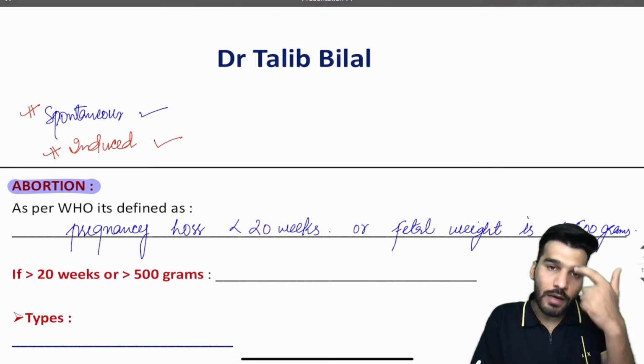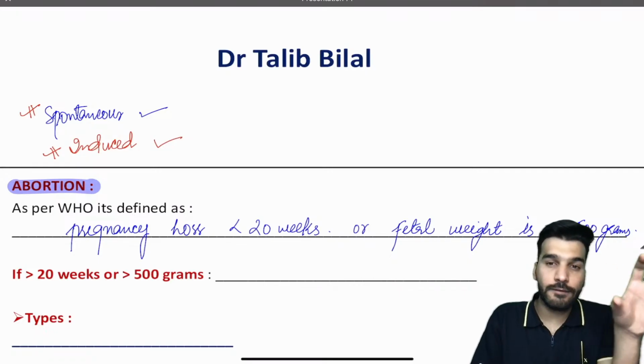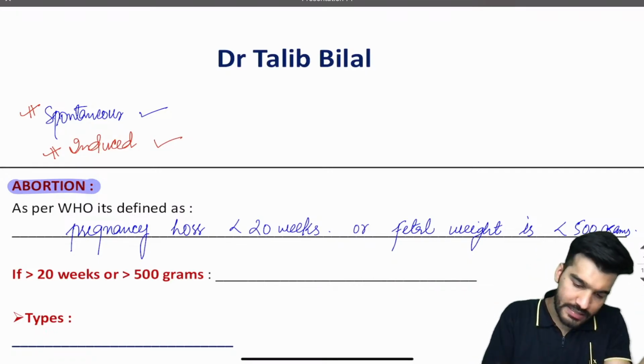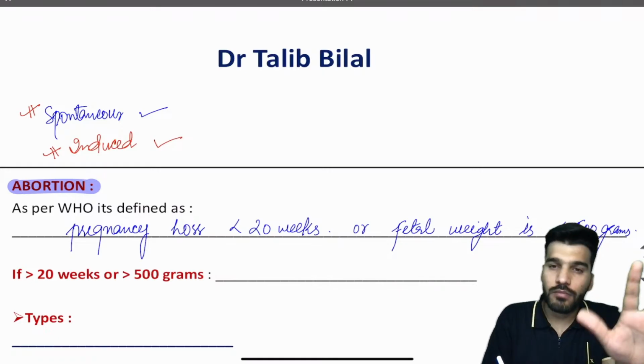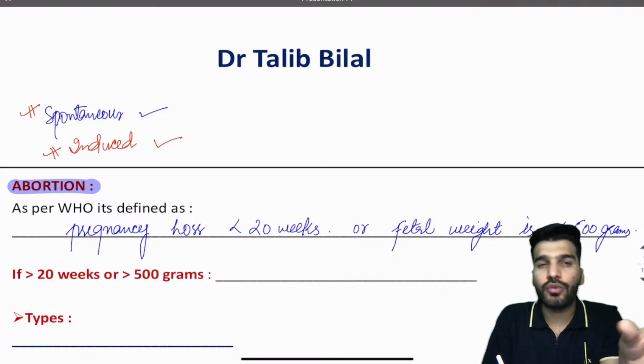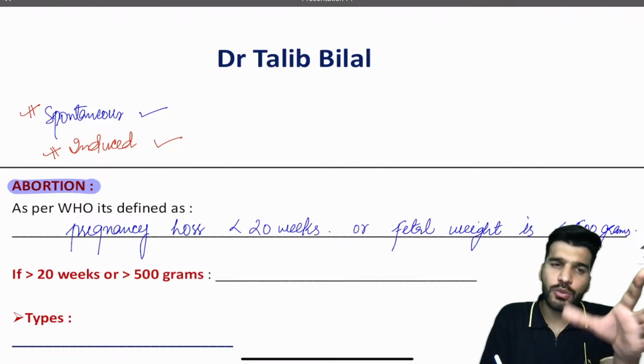Clear to everyone? Around 20 weeks of pregnancy, the weight of the fetus is somewhere between 320 to 350 grams.